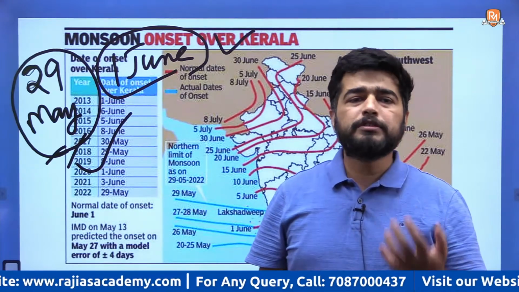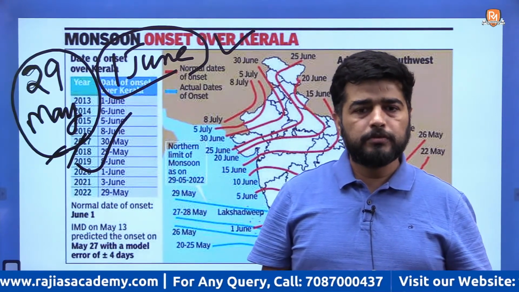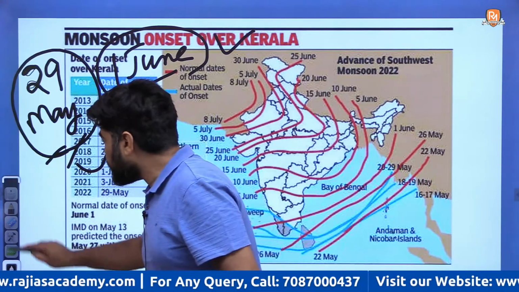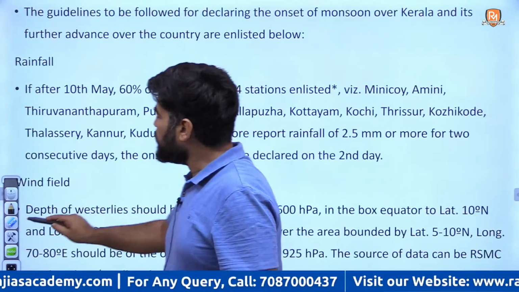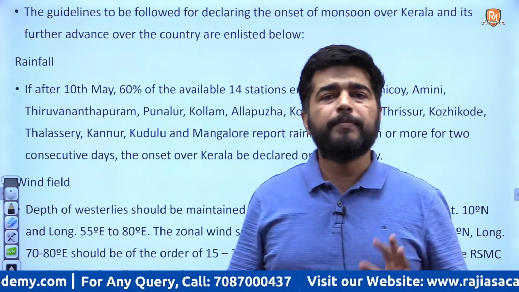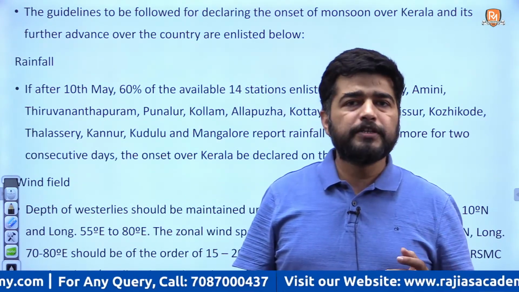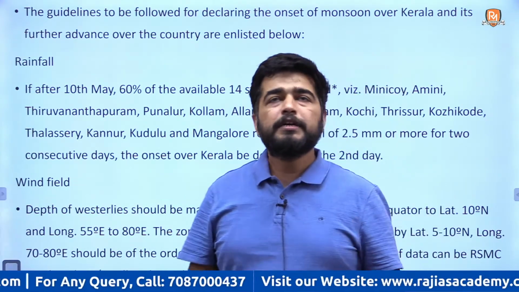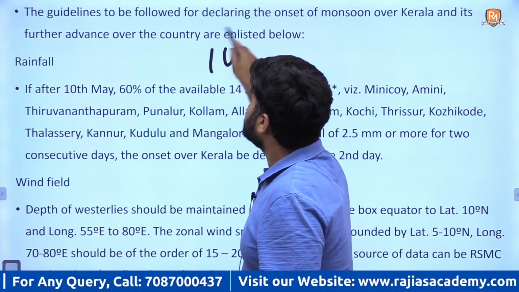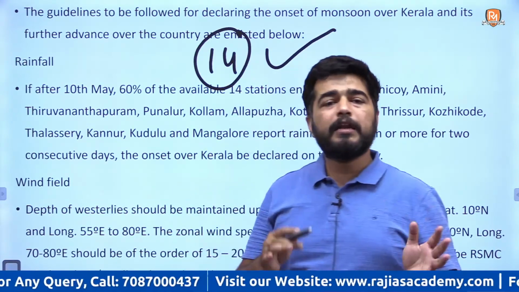So what do you consider the onset of monsoon? There are a few definitions given by the Meteorological Department of India. First definition: there are 14 centers in Kerala and Lakshadweep.